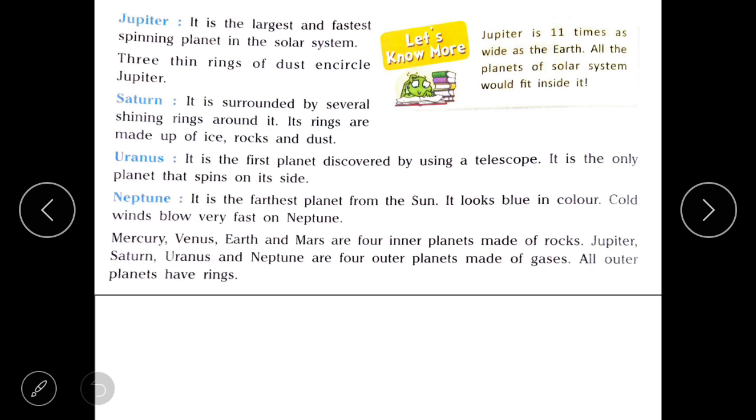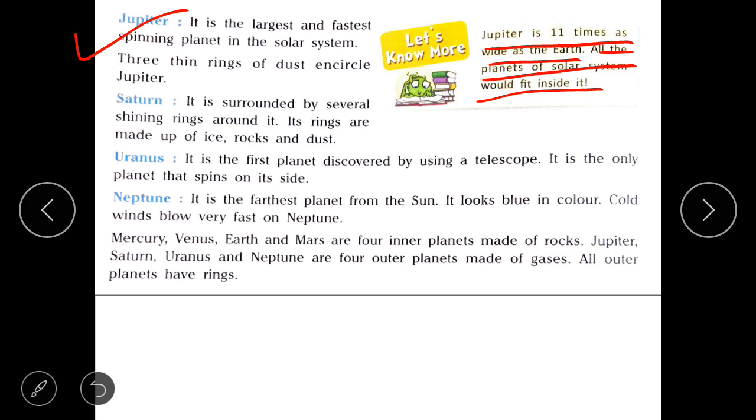Jupiter is the largest planet of our solar system. It is 11 times as wide as the Earth. All the planets of the solar system would fit inside it. It takes 12 years to complete an orbit around the Sun. It has a large number of natural satellites.